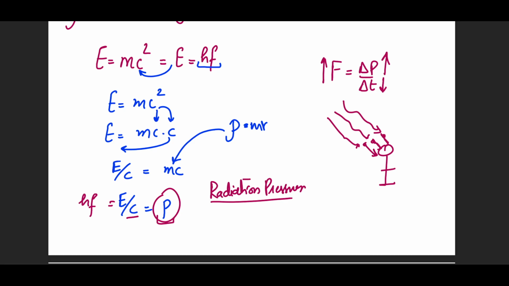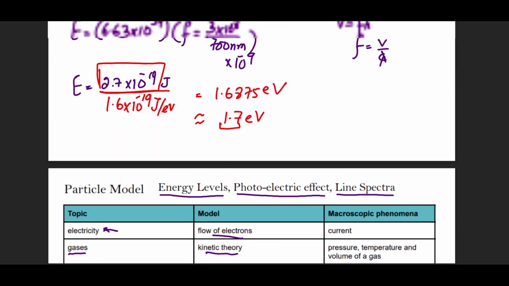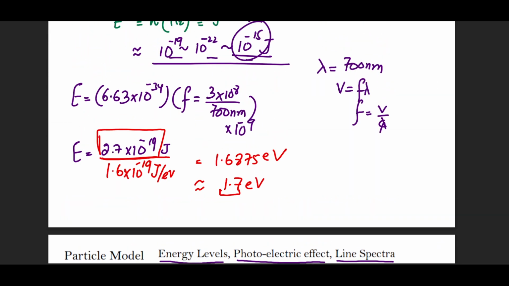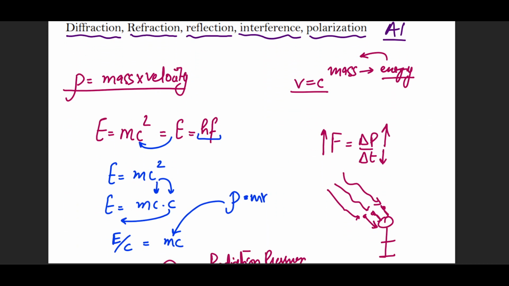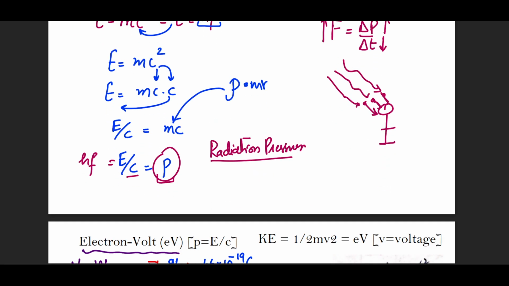But in terms of the negative power of 19, because we're dealing with very small entities, the energy and the values of all these radiations are going to be of the order of minus 19. So that is not felt by you on your skin, but this exists. This actually plays a role in star formation as well.